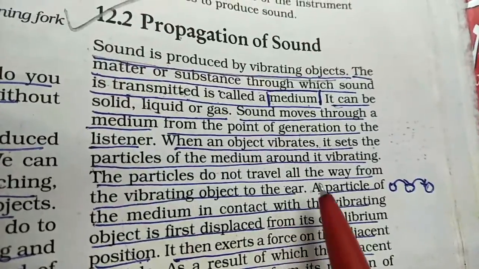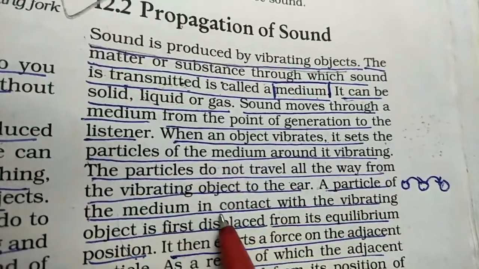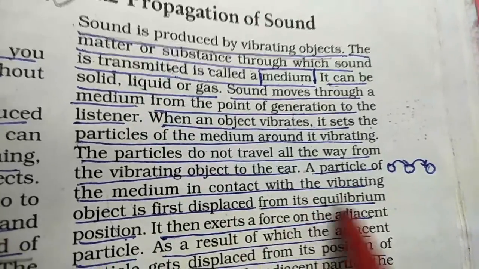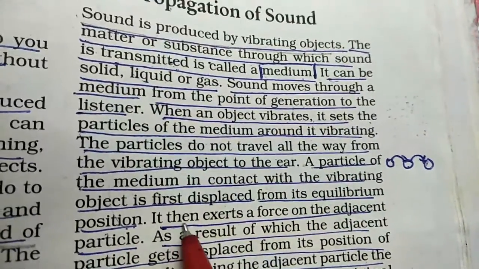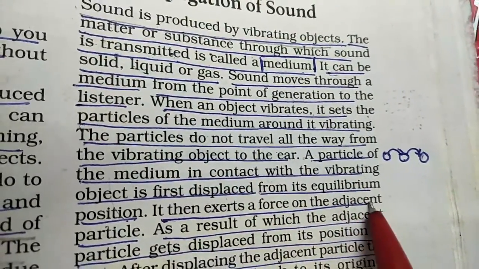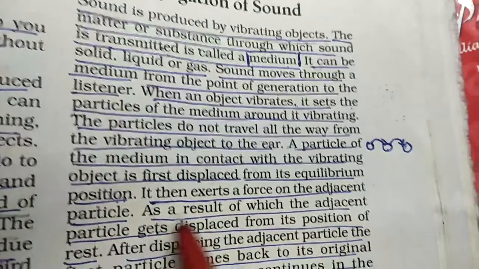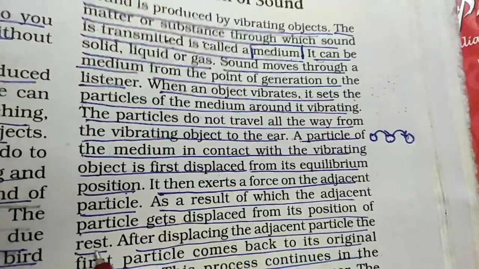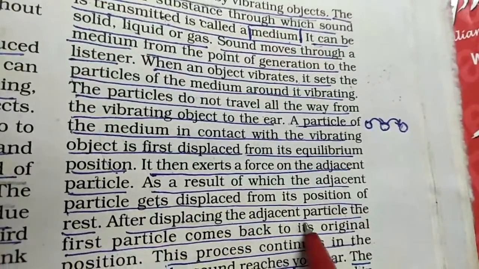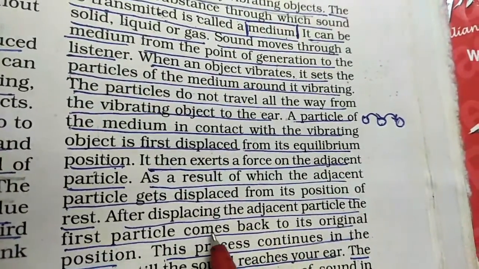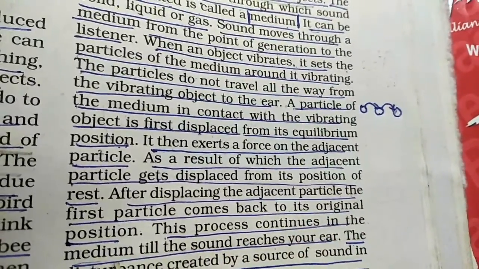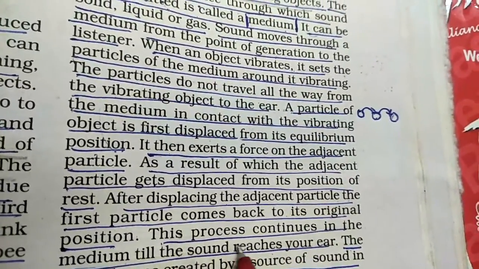Now how does it happen? The particle of the medium in contact with the vibrating object is first displaced from its equilibrium position, and then it exerts a force on the adjacent particle. As a result, the adjacent particle gets displaced from its position of rest. After displacing the adjacent particle, the first particle comes back to its original position. This process continues till the sound reaches your ear.